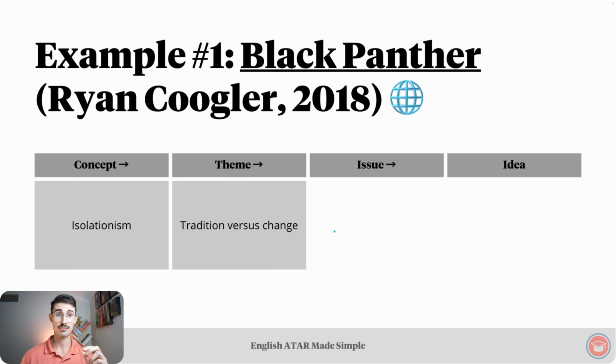A theme that relates to this concept is tradition versus change. Focusing on the tradition part of this theme, the nation of Wakanda is a hereditary monarchy, while most other countries in the world are some form of democracy. Wakanda upholds traditions of ritual combat and coronation ceremonies. Also, Wakanda keeps its stores of vibranium secret from the rest of the world, so it doesn't fall into the wrong hands.